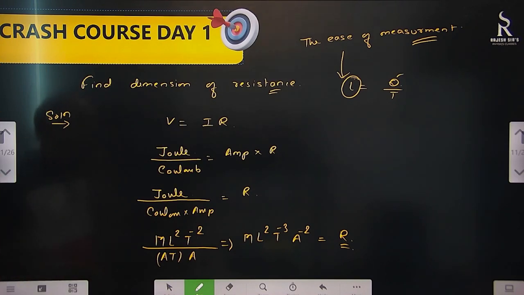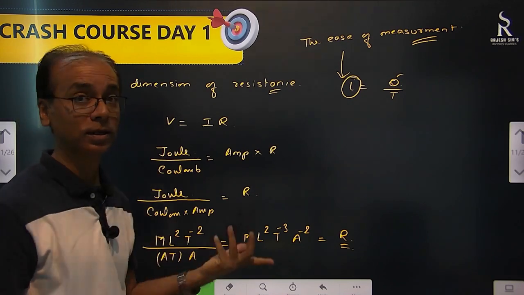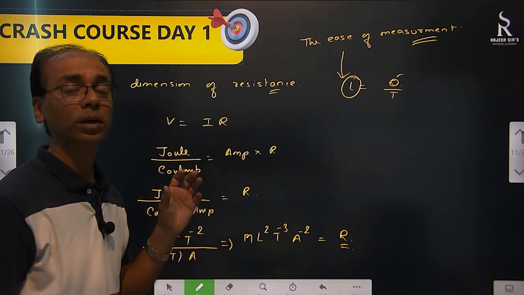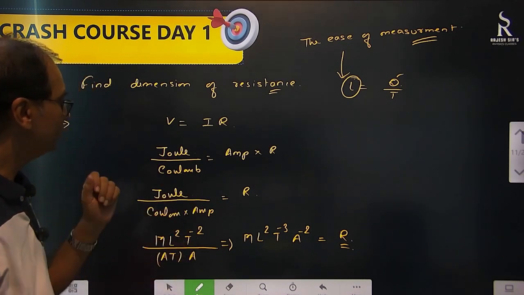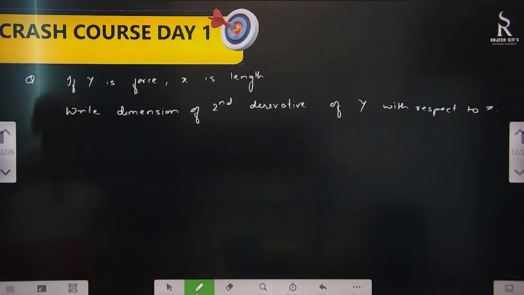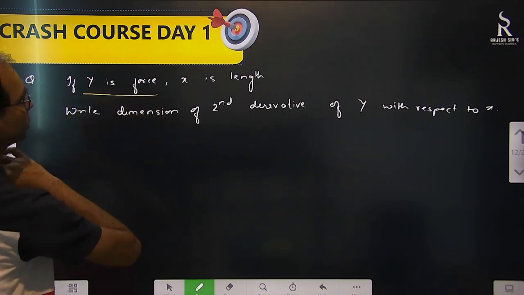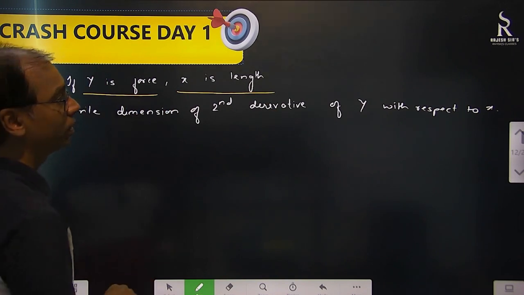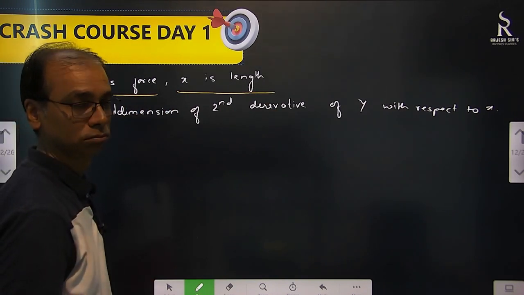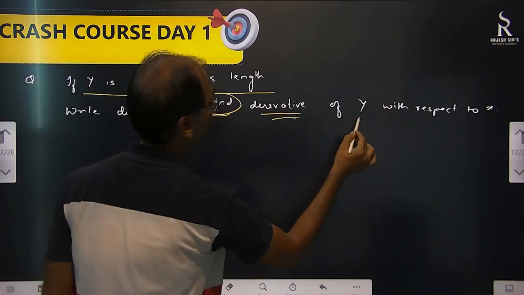Same way we can find dimensions of any quantity like capacitance or inductance. But the basic thing is we need to know the formula. Then only we can do it. Okay, let's move ahead. If y is the force and x is length, write the dimension of the second derivative of y with respect to x.